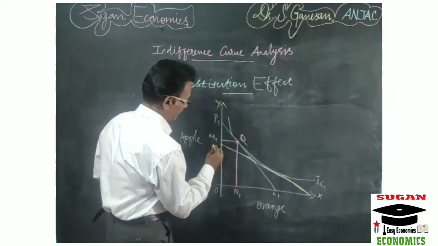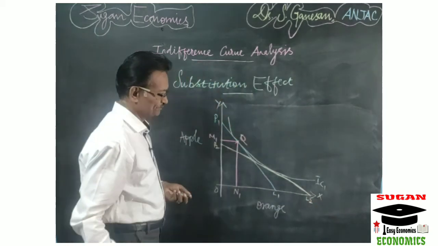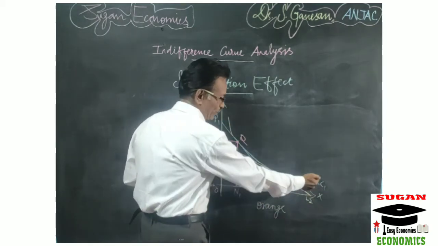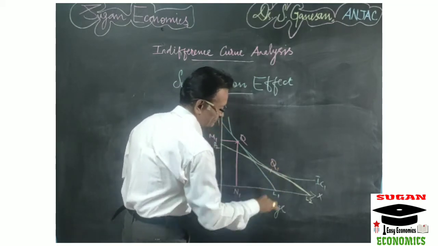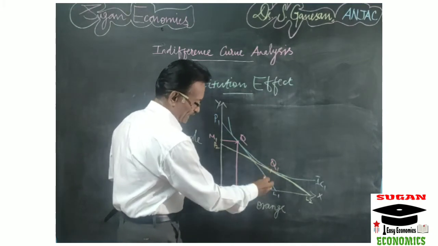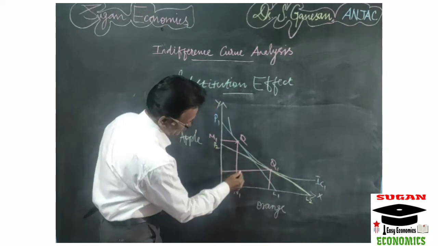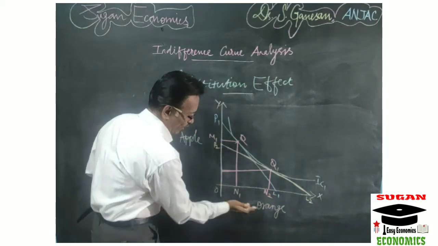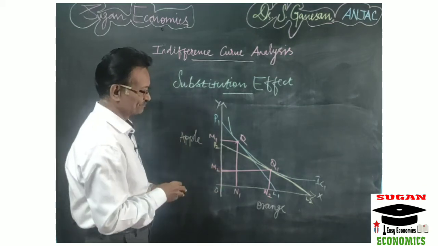So the new price line is P2 L2, and this new price line P2 L2 is tangent to the original indifference curve IC1 at point Q1. So Q1 is the new equilibrium point. So at this point the consumer is buying N2 amount of oranges and M2 amount of apple, right?